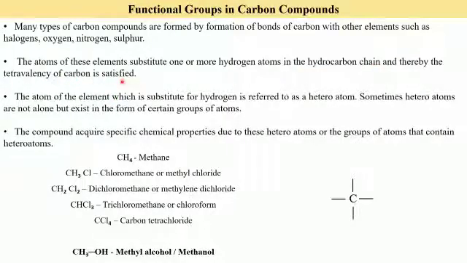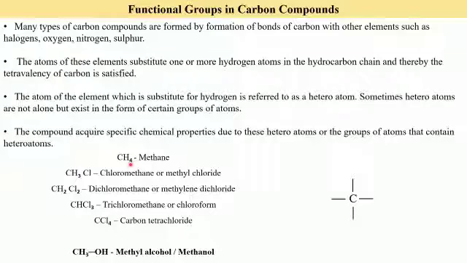carbon is satisfied. So when we were studying about the tetravalency of carbon, due to this property of tetravalency, carbon can form a large number of compounds. There we had taken up one example where we substituted one hydrogen atom at a time and we got various compounds. So this is a carbon atom with its 4 valencies, and these 4 valencies of carbon are satisfied by forming 4 single bonds with hydrogen, and it gives rise to the compound methane, that is CH4.